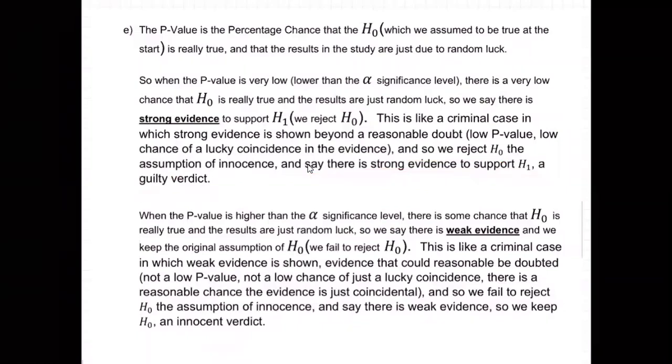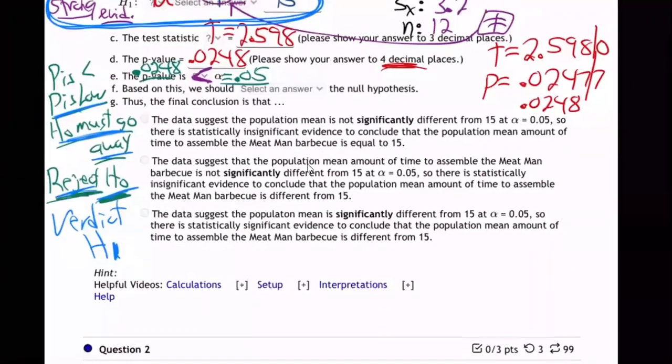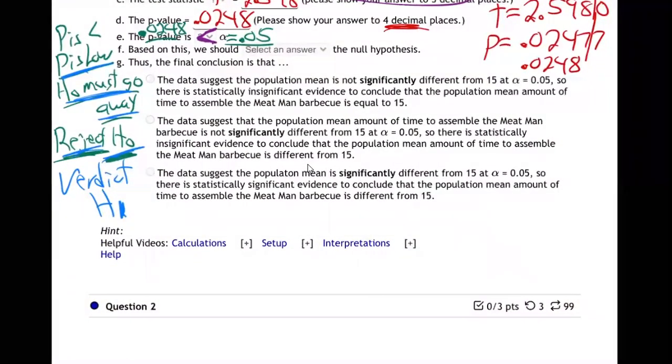That's basically what we're doing whenever we reject H0, whenever the P is low, because P is the percentage chance of luck. That's what a p-value is. It's the chance that it was just lucky information, lucky data. The P was low on this one, so there's a low chance it was just luck. It's not just luck. The evidence is strong. Reject the innocent assumption, reject H0, believe the evidence. That means the evidence is strong in this case.